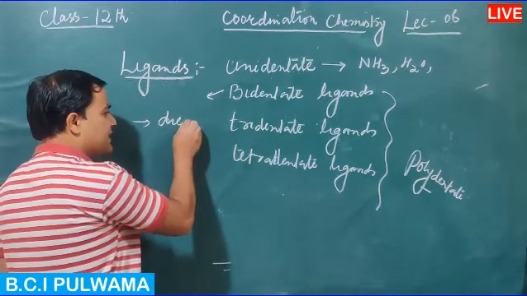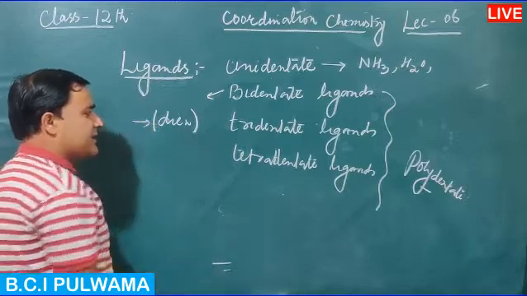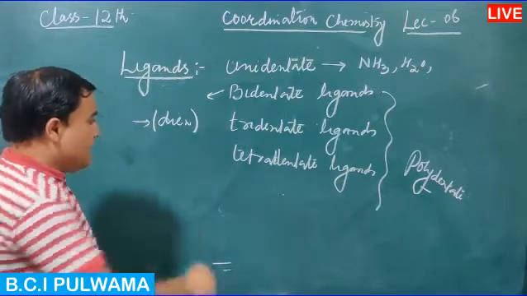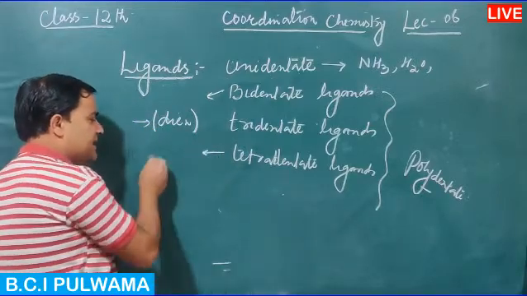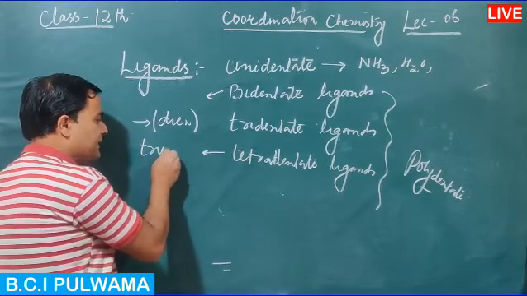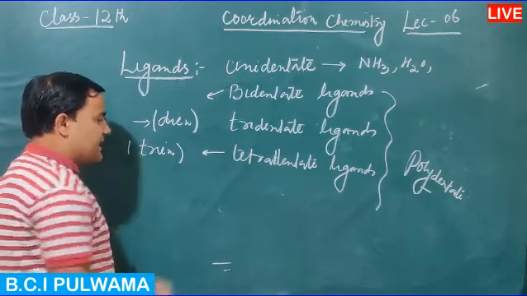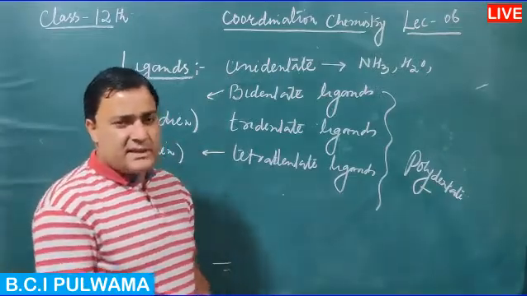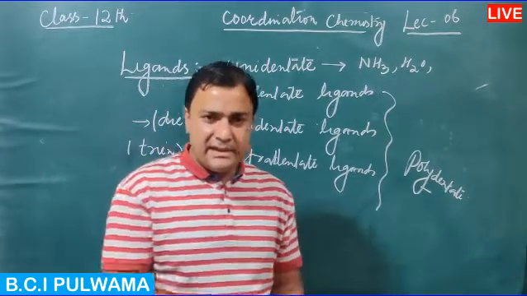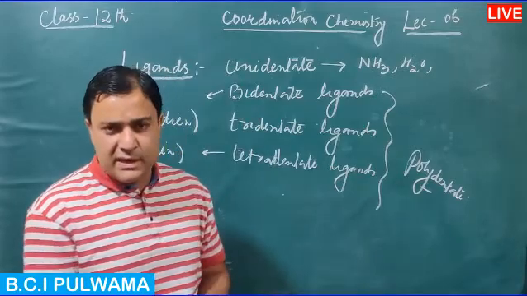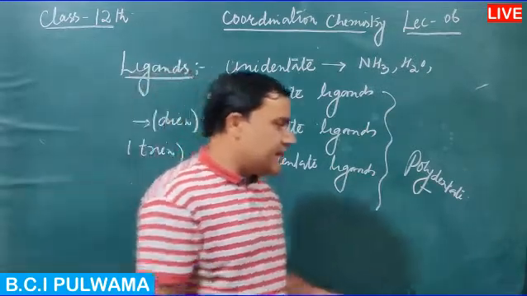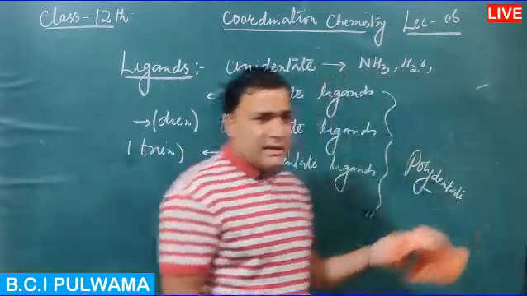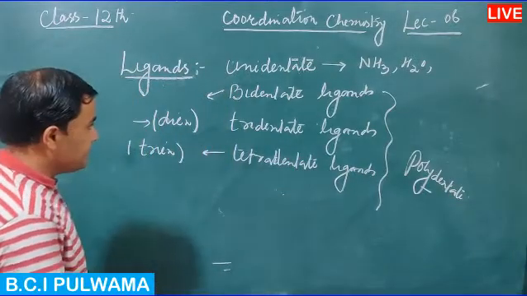Tridentate ligands have an example, abbreviated as dien, which is diethylene triamine. Tetradentate ligand has the example of trien, that is triethylene tetramine. Pentadentate ligand has the example of ethylene diamine triacetate having 3 units of negative charge, and then hexadentate ligand has the example of ethylene diamine tetraacetate.